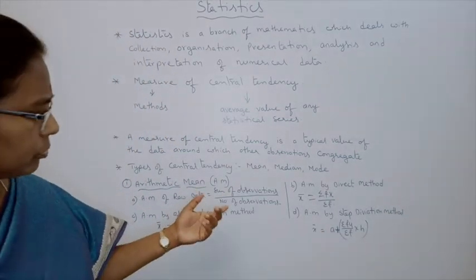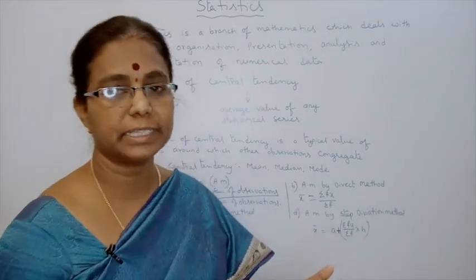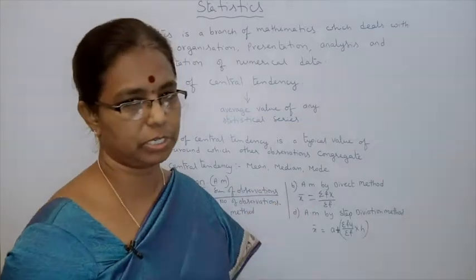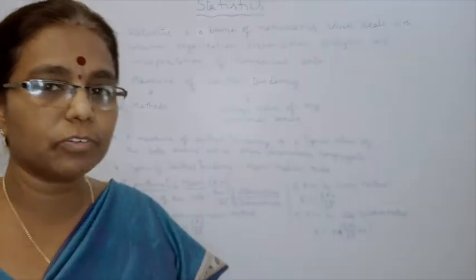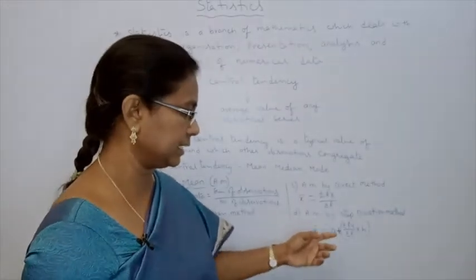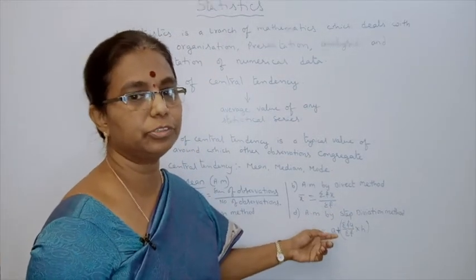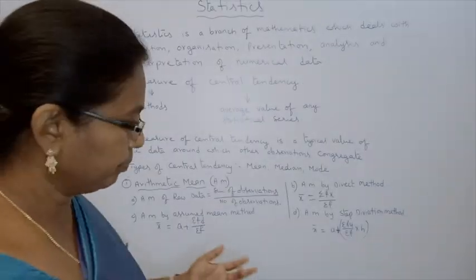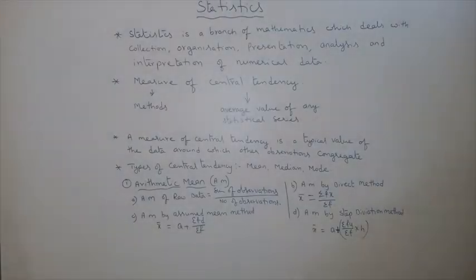Now these are the arithmetic mean methods. How many methods are there? 3 methods: direct method, assumed mean method, step deviation method. When we take the direct method, the quantities are small, we can take direct. Then large quantities we can't take, then we can take by step deviation method. We have to take step deviation method for large quantities. Now we will see the problems related to arithmetic mean.